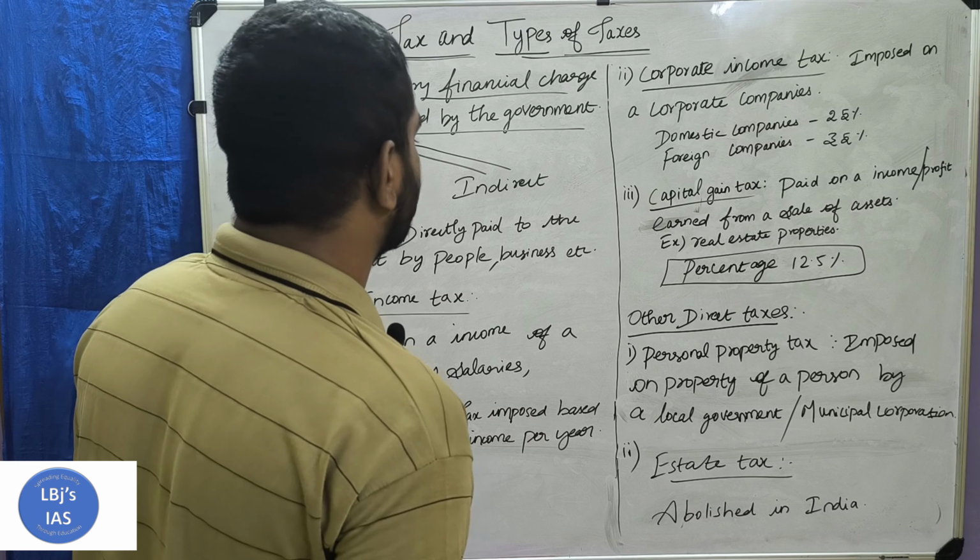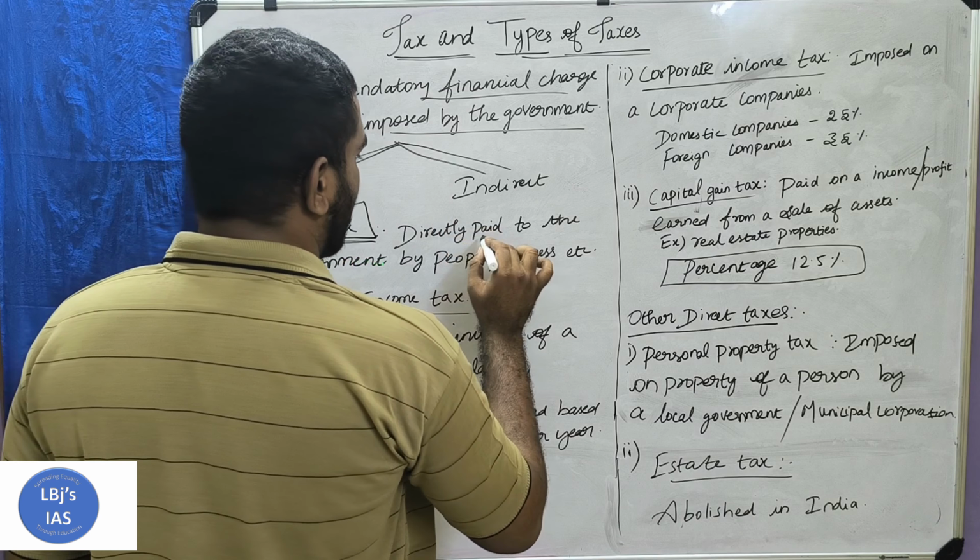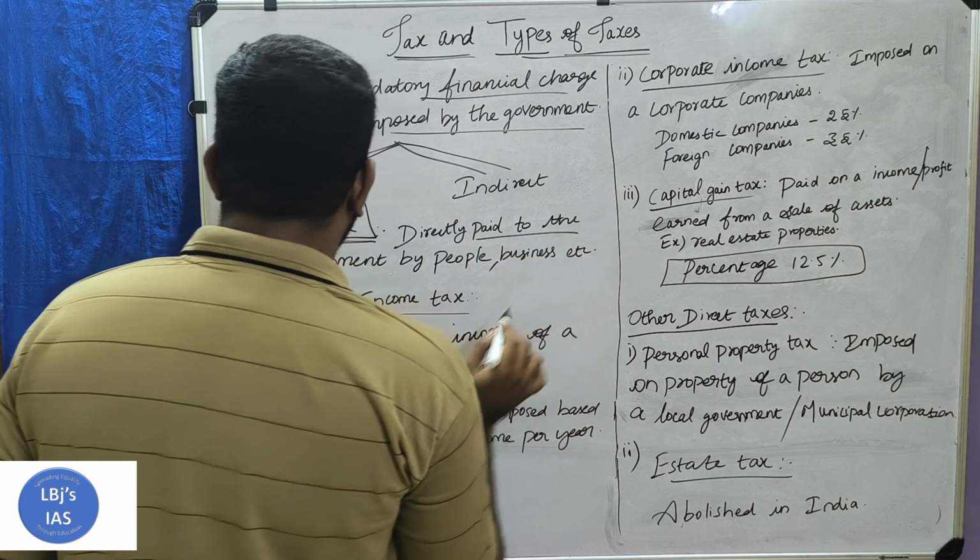So direct tax is nothing but a tax that is directly paid to the government. It is directly paid to the government by people or businesses. So either it may be people or it may be a business. These are the important or major direct taxes.